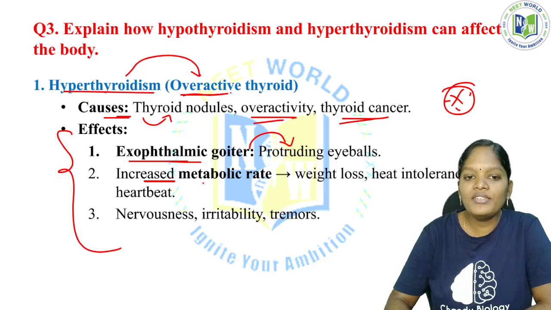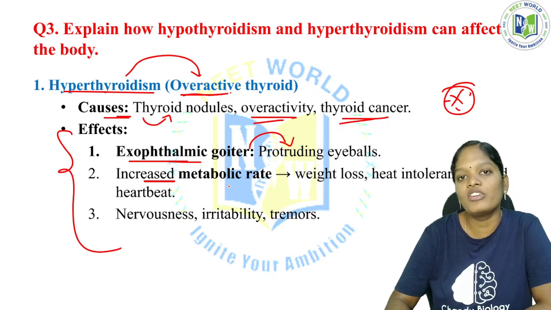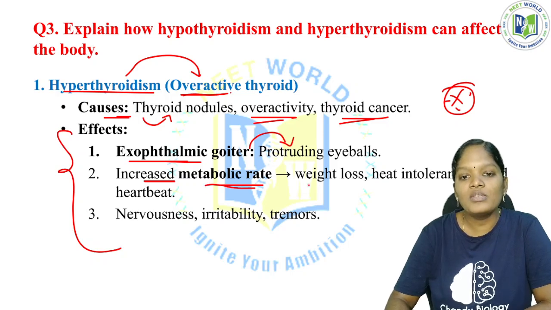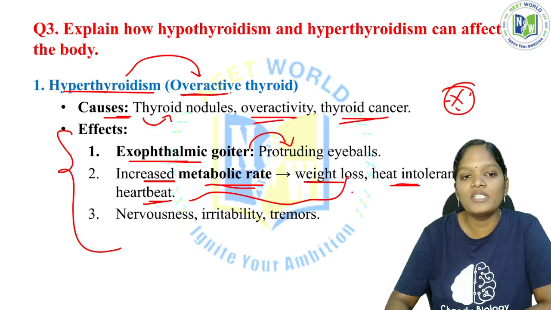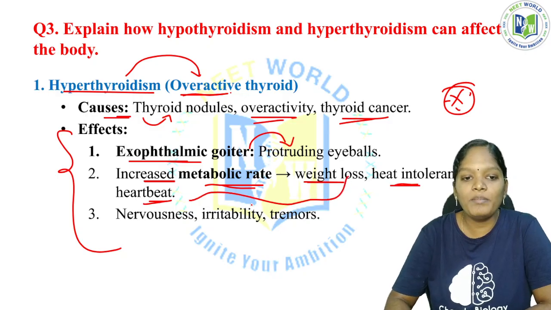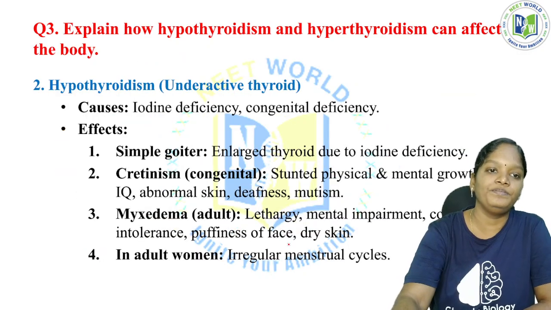Now increased metabolic rate. As thyroid hormone is a personality hormone, this is the one responsible for all the metabolism processes. If the thyroid secretion is higher, obviously the metabolism is also higher. So as a result, it results in weight loss, heat intolerance, a rapid heartbeat. So these are all the symptoms faced by hyperthyroidism patients. Also it affects nervousness, irritability and tremors. So these are all the effects of hyperthyroidism.